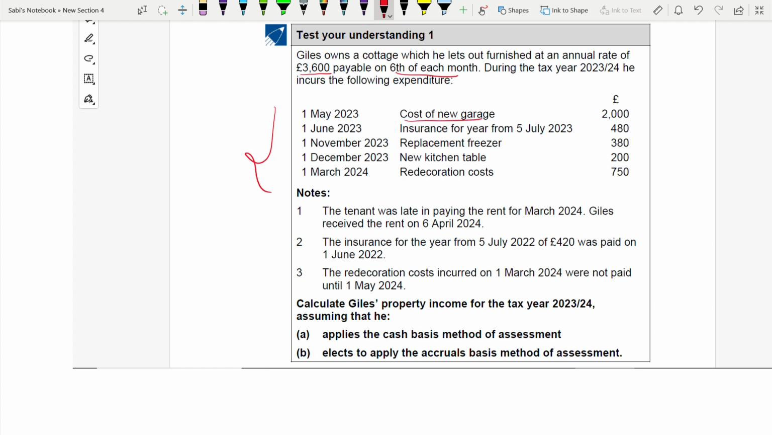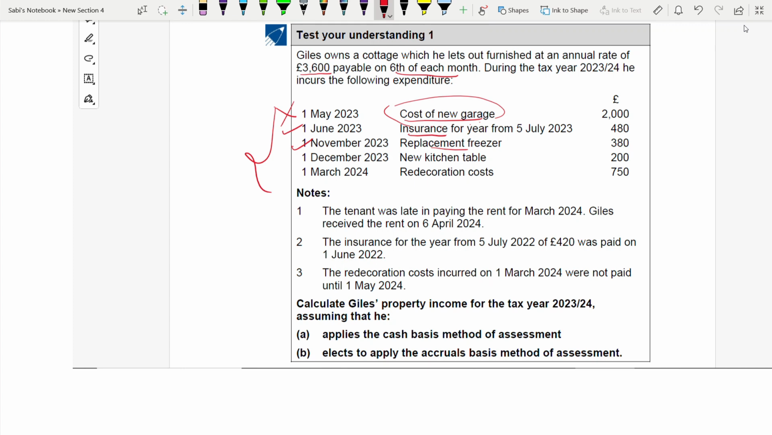If you're very well aware of property income, by looking at this itself, you should be able to figure out whether you're using accrual or cash basis. You can't deduct the cost of a new garage. Why? It is a capital expenditure, so it's not deductible under any basis, cash or accrual. Coming to the insurance. Yes, insurance you can deduct. But the way you calculate insurance will be different under cash and accrual. Replacement freezer, yes. You have to deduct it under both. It's deductible under cash and accrual.